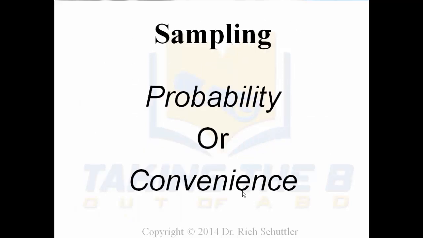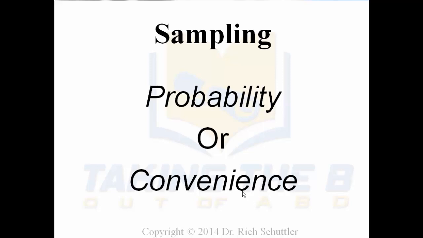Sampling. There's probability sampling and convenience sampling. These are often, again, terms people don't fully understand early enough in their dissertation research. If you are not certain and you cannot define probability and convenience sampling right now, I encourage you, take a little time once this lesson's over, go do a little research, perhaps go to Google Scholar and ask, what is probability sampling or what is convenience sampling, and learn this information. It will save you so much time later.